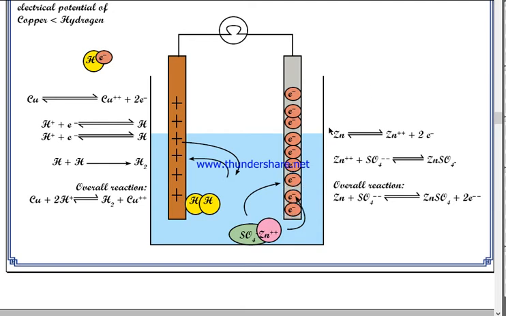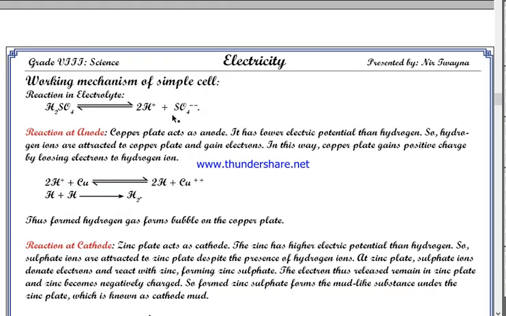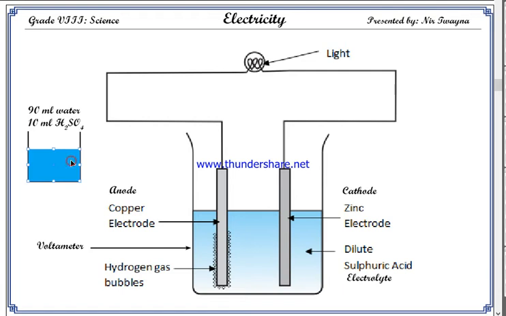dead. You can recharge this battery by adding sulfuric acid, because sulfuric acid is being consumed. Sulfuric acid breaks down, hydrogen is consumed by the copper plate, sulfate is consumed by the zinc plate, and sulfuric acid is not formed again. So by adding sulfuric acid, you can recharge this battery. That's why in your inverter battery, you need to add water from time to time. And that water is not normal water. That water is a dilute solution of sulfuric acid prepared in this way.